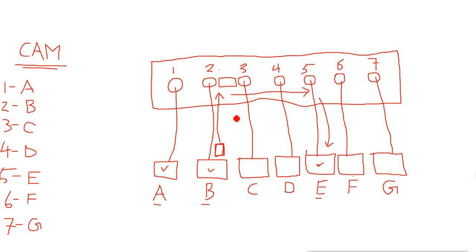So the next method it uses is cut through. Now cut through means what?